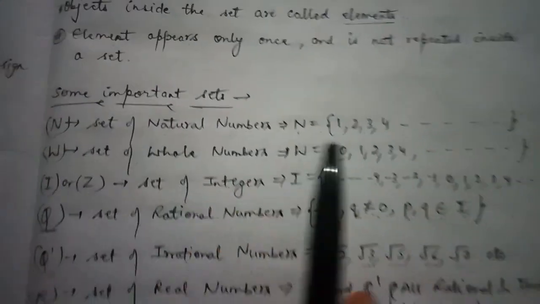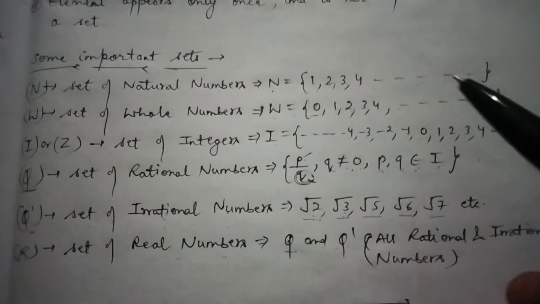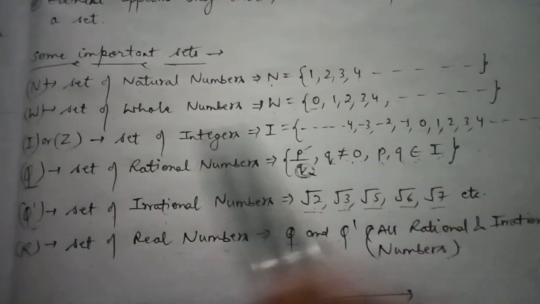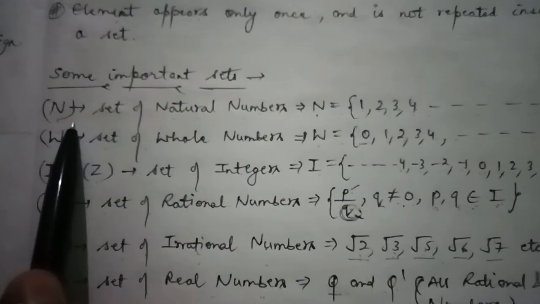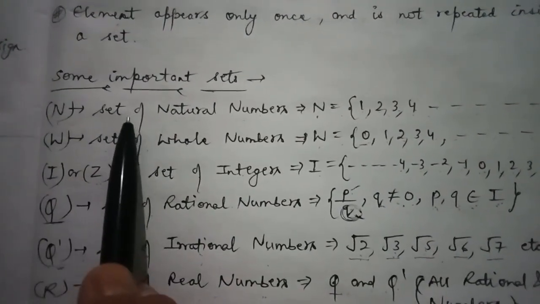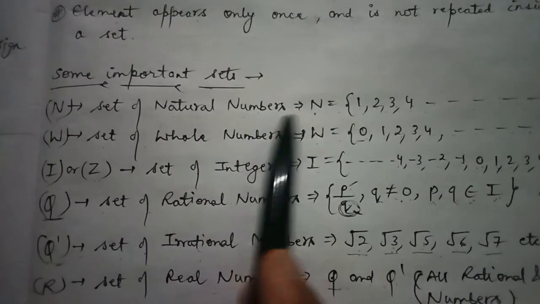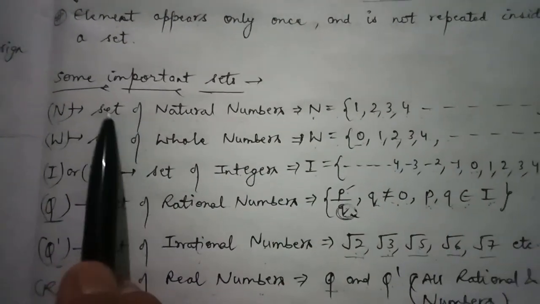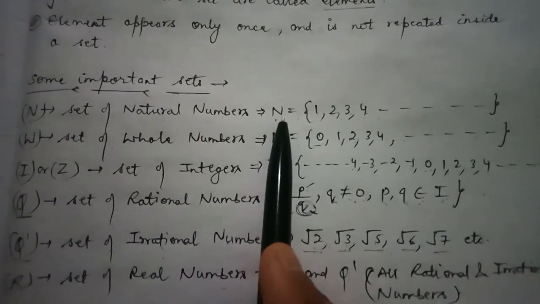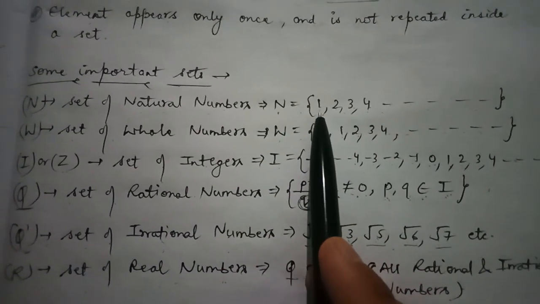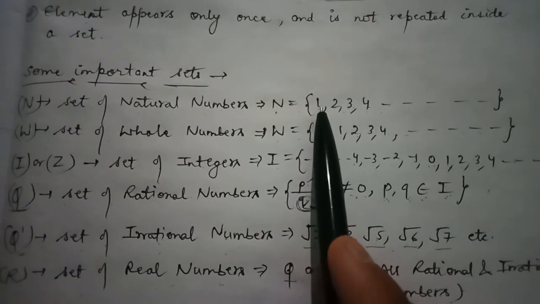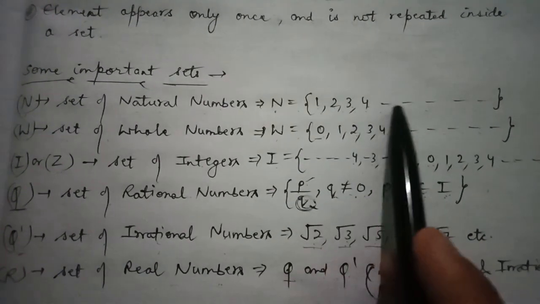Okay, so let's see some important and most commonly used sets. First we have N. We represent natural numbers by N. So set of natural numbers is given by N, and natural numbers are those numbers that start with 1: 1, 2, 3, 4 and so on.